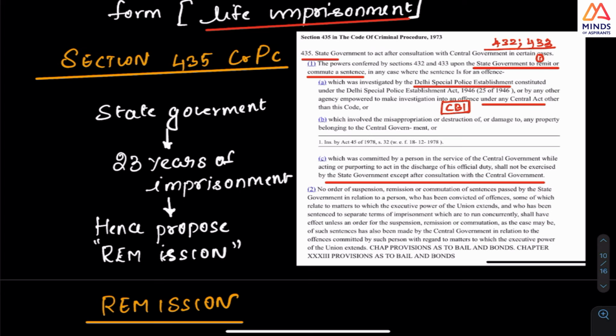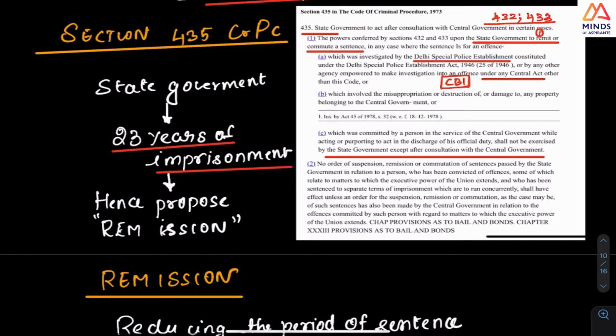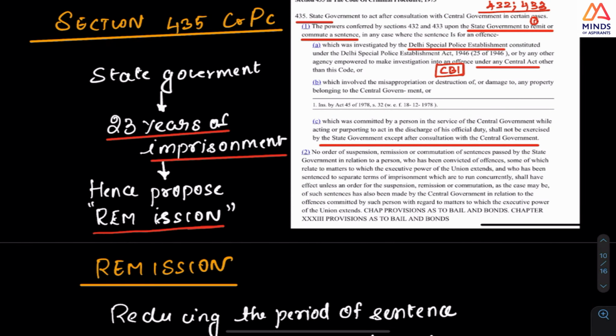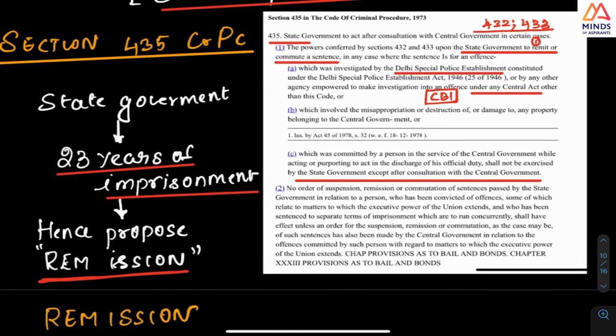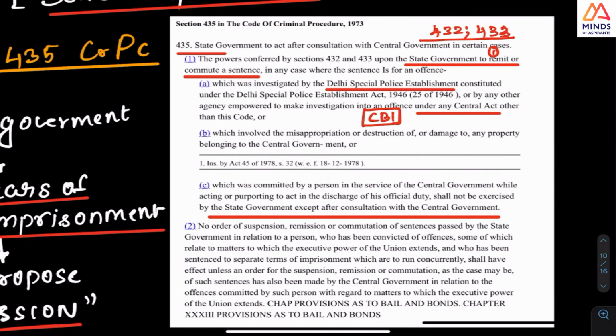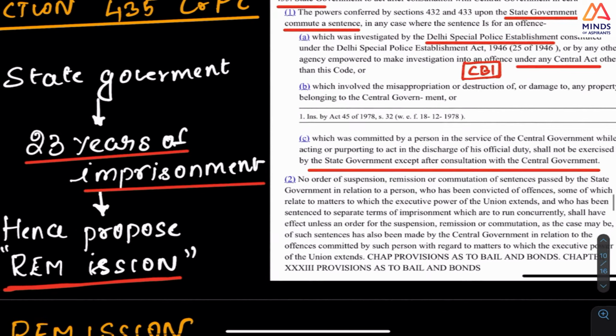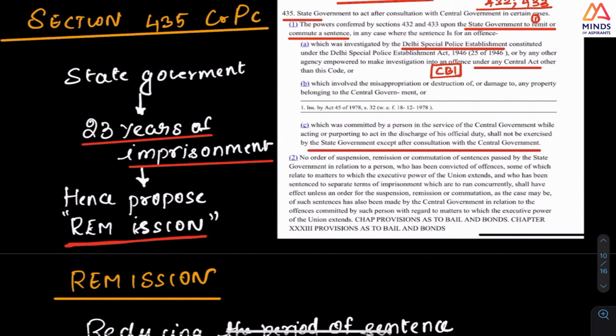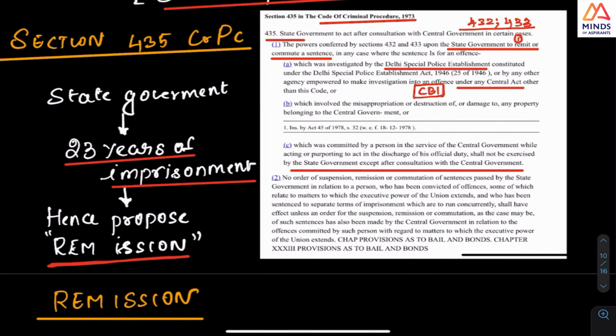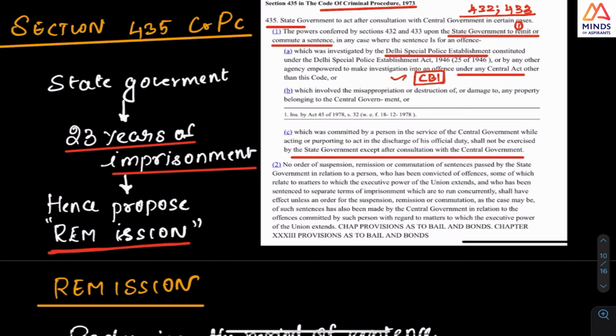After this commutation, once Perarivalan got the commutation, the state government made a call that it has been 23 years of imprisonment, so nearly life imprisonment has happened, and hence they proposed remission, that is a reduction. So the Supreme Court commuted the sentence, but now the state government, under Section 435 of the Criminal Procedure Code, is using its power for invoking remission. But the point you should know is that this case was investigated by the CBI, and hence the central government